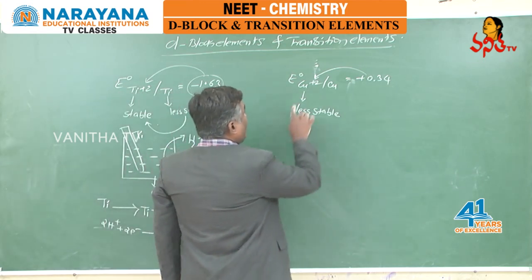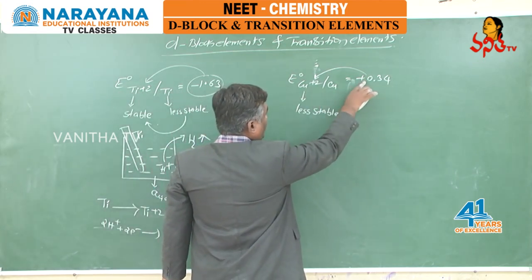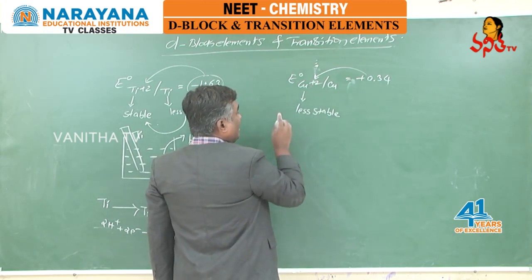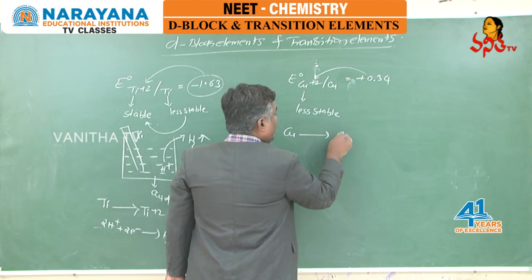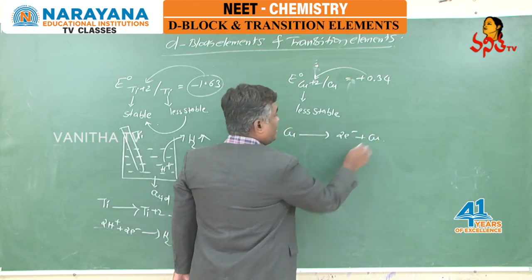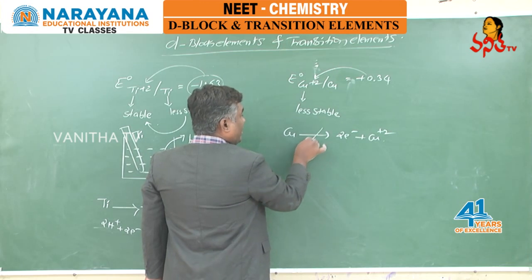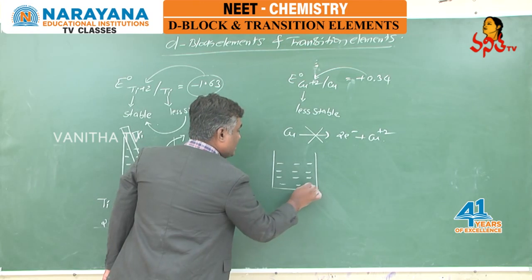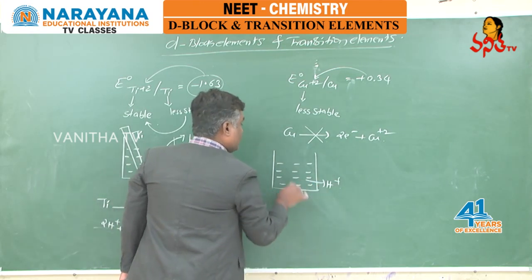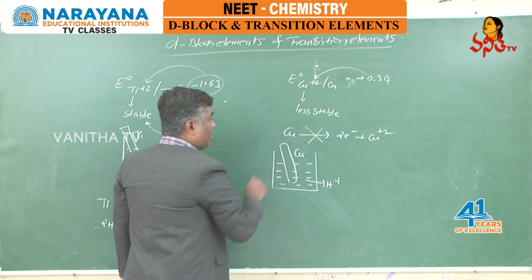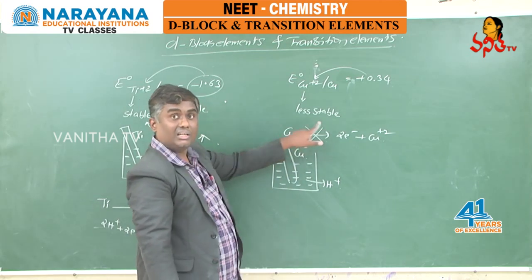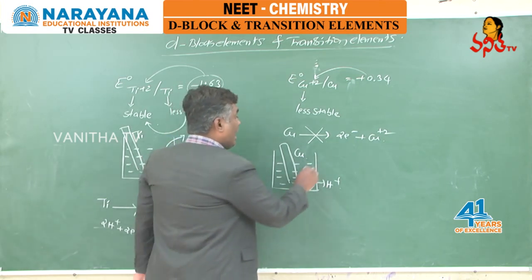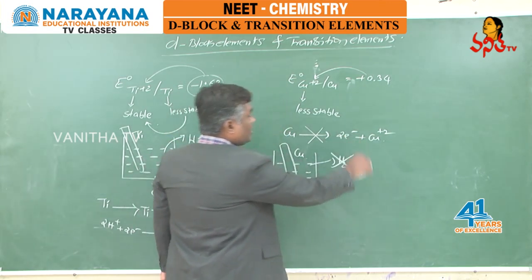Whereas in this case, the E naught value of copper is positive, and positive E naught means copper plus 2 is less stable. Less stable means copper is not releasing 2 electrons and not forming copper plus 2. When this reaction is not taking place, if you take a container filled with acid containing H plus ions and keep a copper rod in it, the copper rod is not releasing electrons. When there are no electrons, H plus ions remain H plus only, and hydrogen gas is not released.